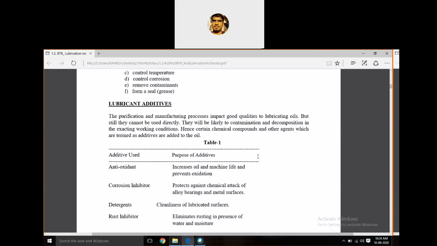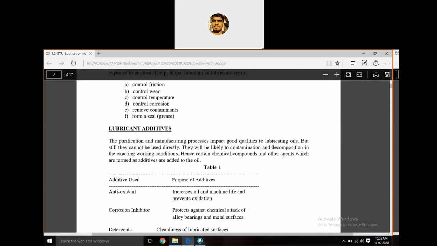Hence, the chemical compounds and other agents, termed additives, are added to those lubricants or oils. By adding these additives to our lubricants, we can reduce contamination, and we can avoid decomposition or reaction between the two surfaces. We can somewhat stabilize the lubricant. Stability is most important, so we should add these additives to our lubricants.